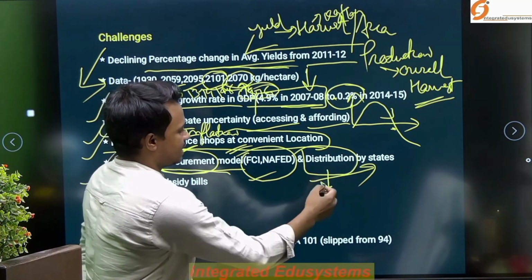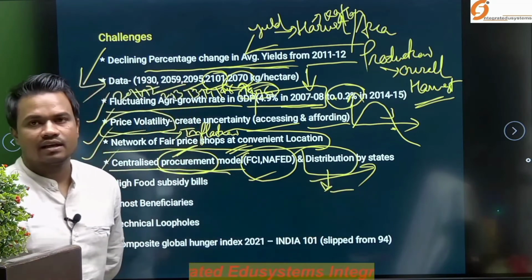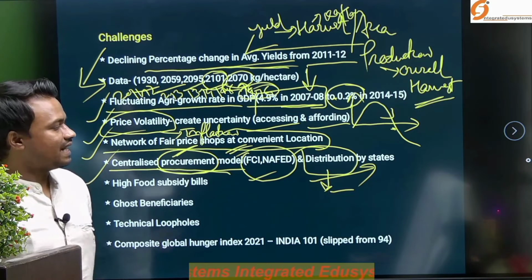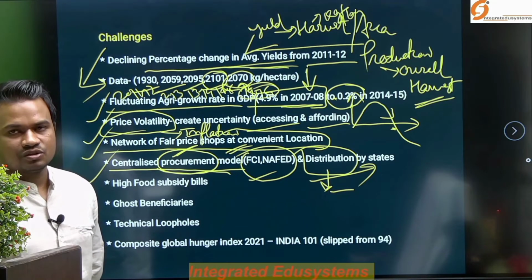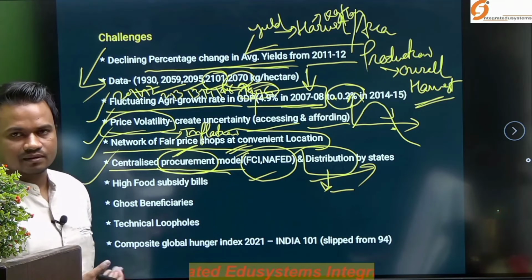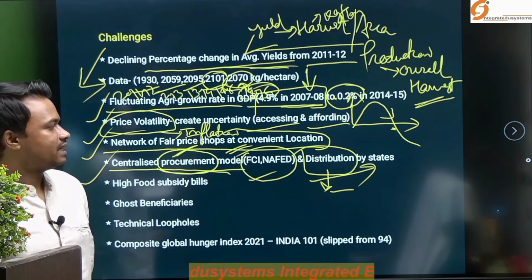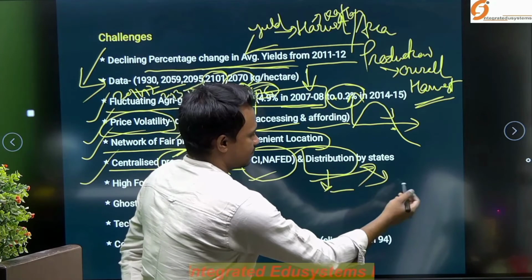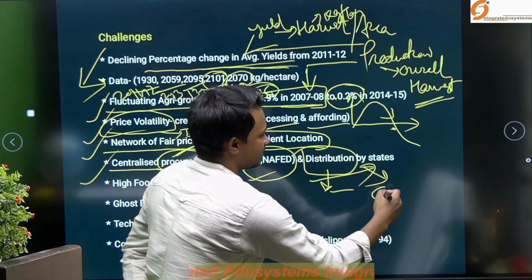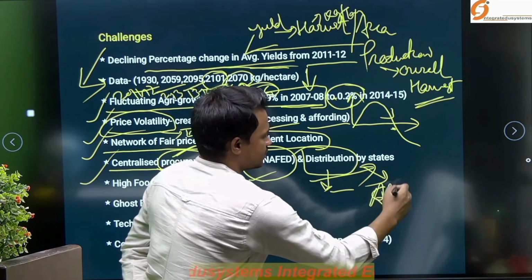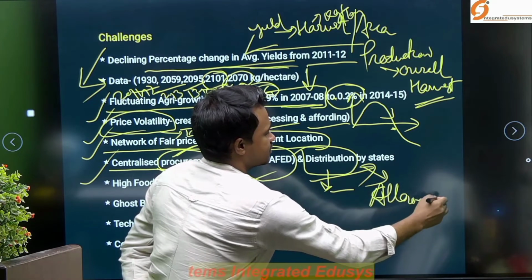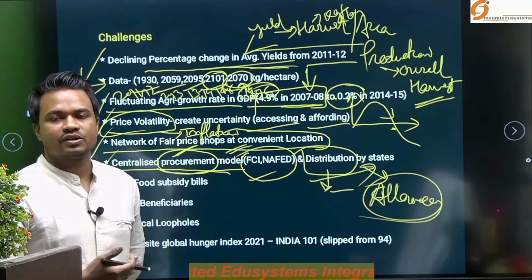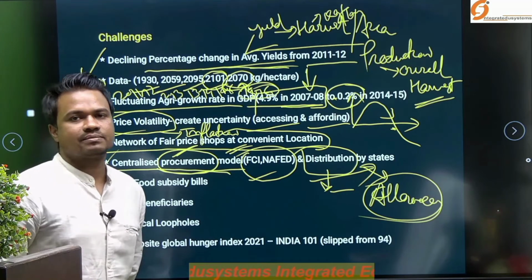Definitely that will ultimately lead to issues with the availability and accessibility of food grain, and in that case if the state couldn't provide the food grains under the NFSA regime, then the state has to pay these people or these beneficiaries in the form of food grain allowances. So it will be an extra burden for the exchequer because of this bureaucratic hurdle or coordination mismanagement.